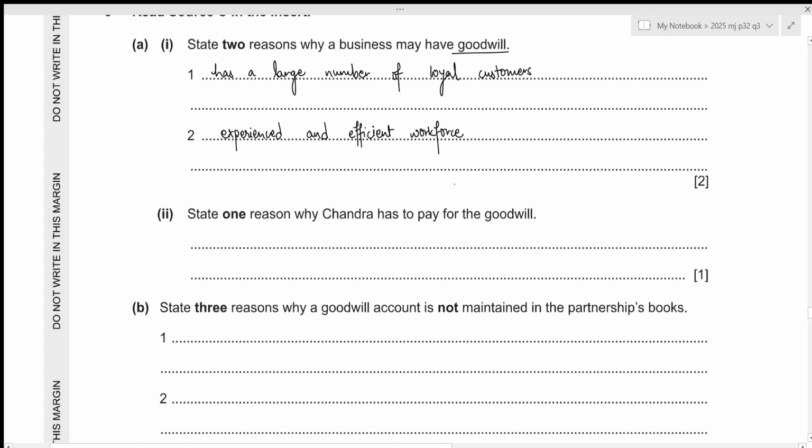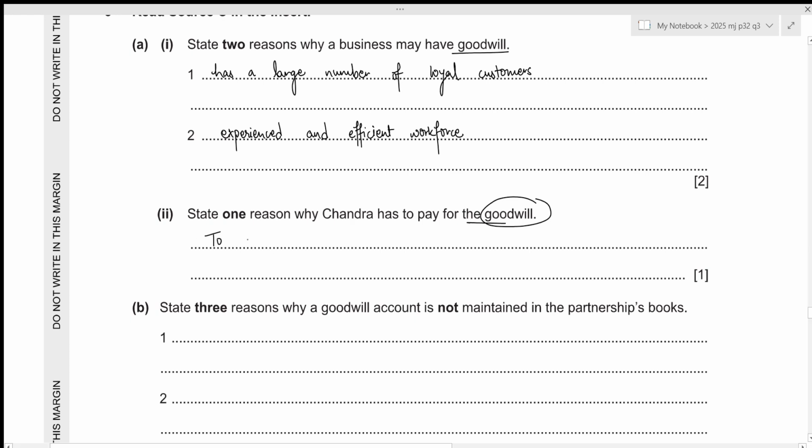Then for the second one, we need to state one reason why Chandra has to pay for the goodwill. So Chandra is the new partner being admitted, and she will have to pay for the goodwill because all the goodwill existing in the business is generated due to the efforts of the existing partners. So any new partner being admitted will have to pay in order to reward the existing partners for their efforts in generation of goodwill. Let's write it down.